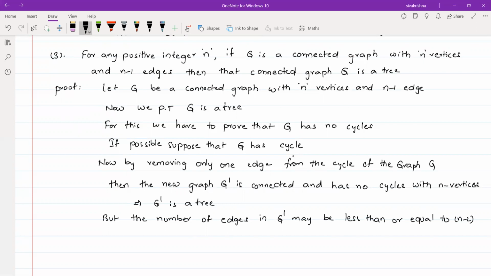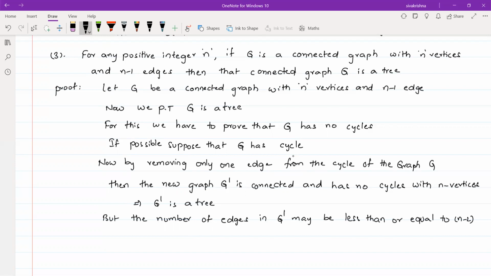We started with n vertices and n minus 1 edges in G, and we have to prove that G is a tree. In a contrary way, I suppose that G has a cycle, then we remove one edge. Whenever you remove one edge from n minus 1, clearly it becomes n minus 2. So the number of edges in G dash may be less than or equal to n minus 2.